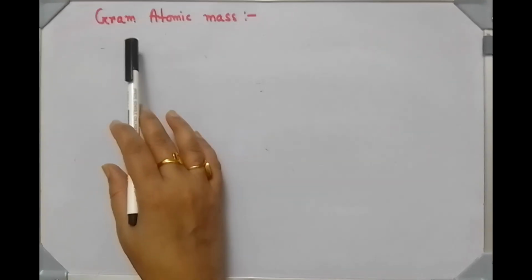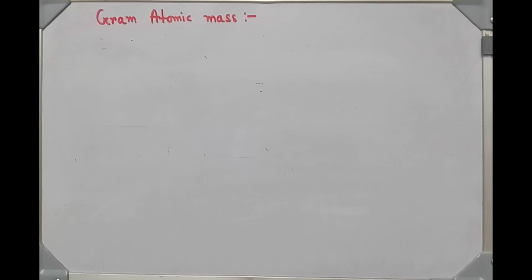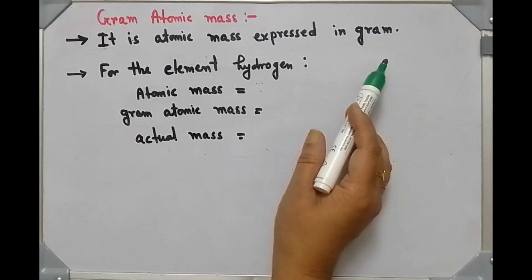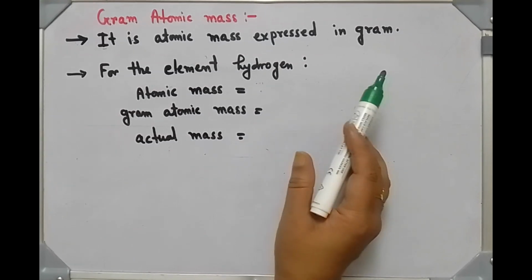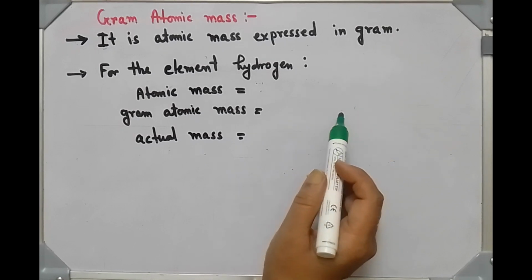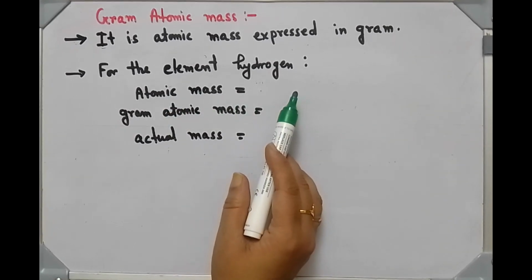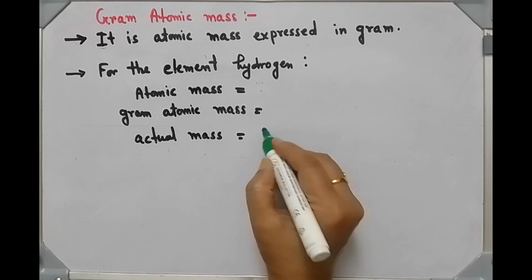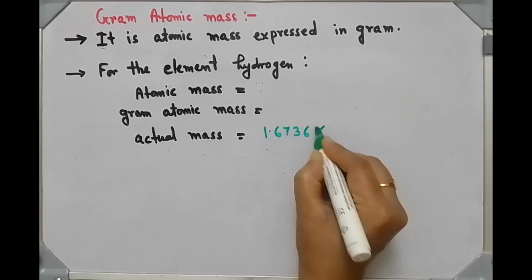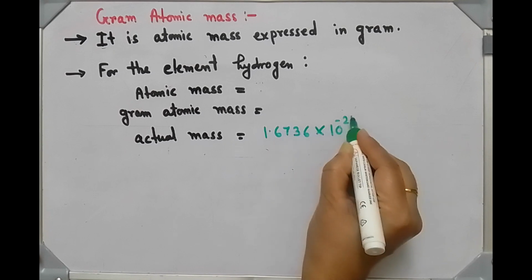Next topic is gram atomic mass. It is atomic mass expressed in gram. Actual mass and gram atomic mass are different. For example, for hydrogen, actual mass is 1.6736 into 10 to the power minus 24 gram.